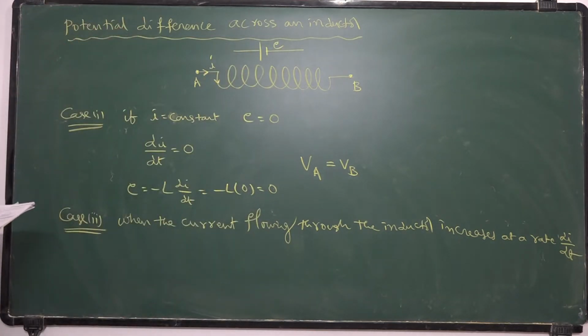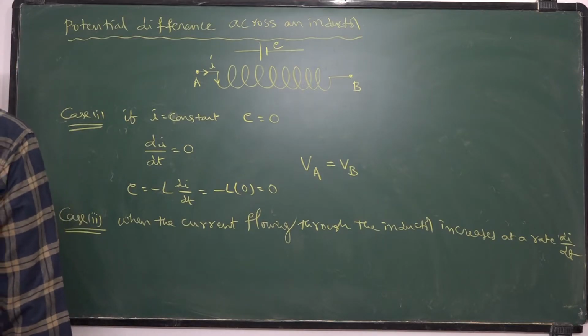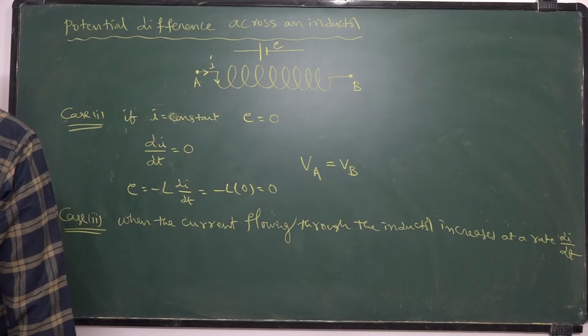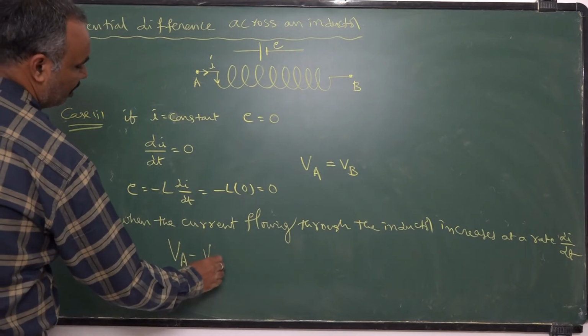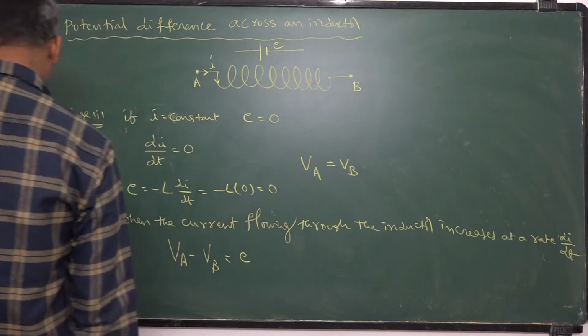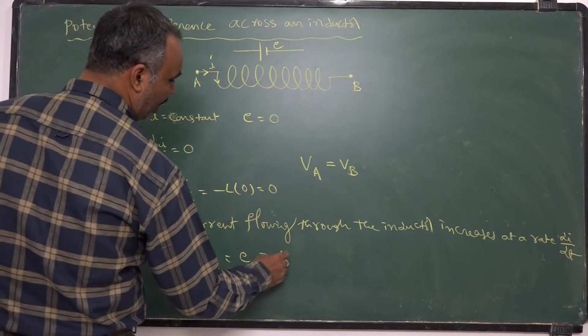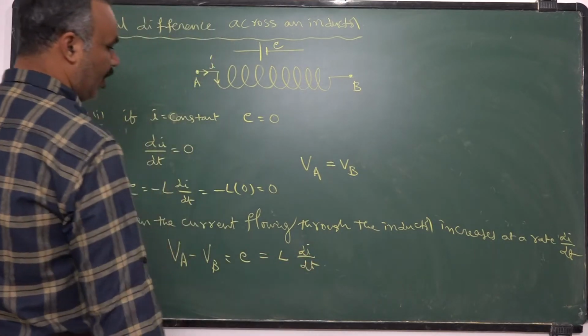If you want to calculate the developed back EMF, we should find the potential difference between the two points. The potential difference VA minus VB must be equal to the back EMF developed. The back EMF developed is given by L into di by dt.